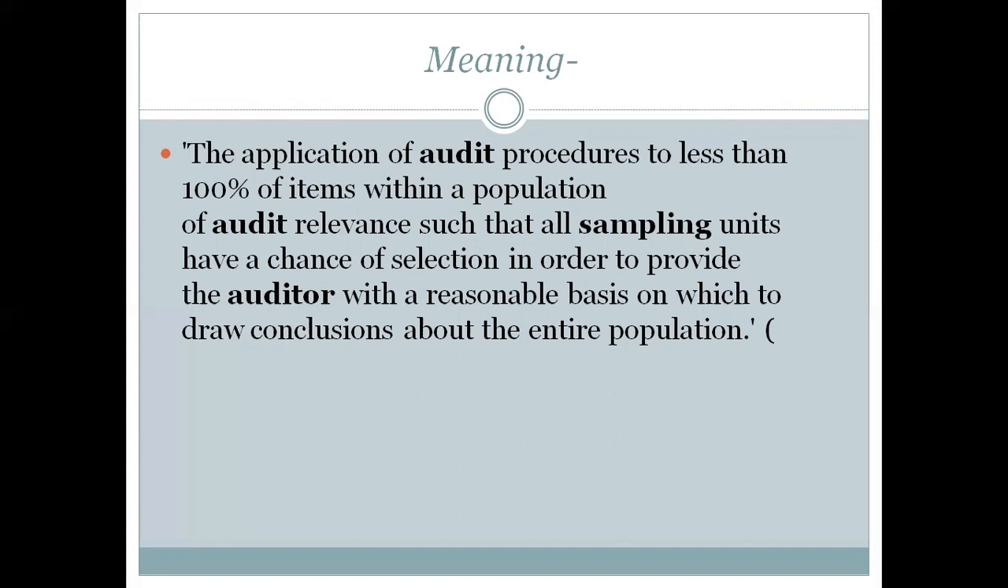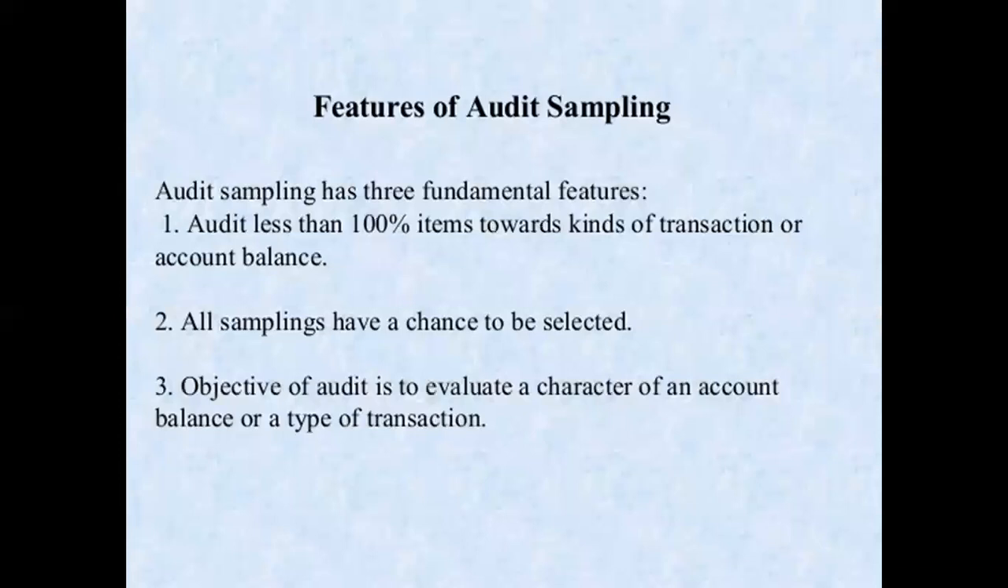All sampling units having a chance of selection means the transactions are not repetitive, so that the conclusion drawn should be appropriate. Okay, yeah, this is the definition. If we see ahead, the features of audit sampling are covered in the definition itself. See, audit of less than 100% of items, and all sampling units have a chance to be selected. Last but not the least, the objective of audit is to evaluate a characteristic of an account balance or type of transaction. It means the sample may be on an account balance or type of transaction; both are involved in audit sampling.